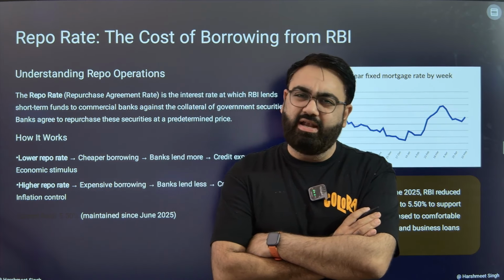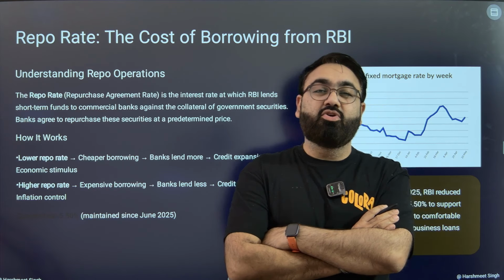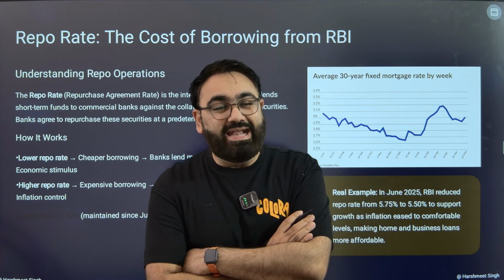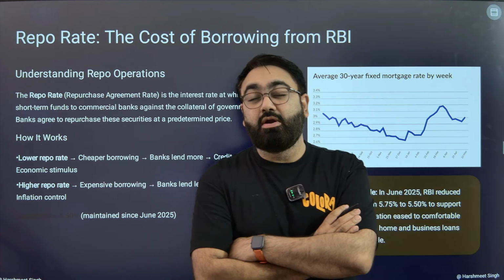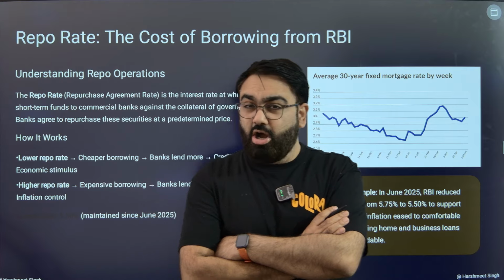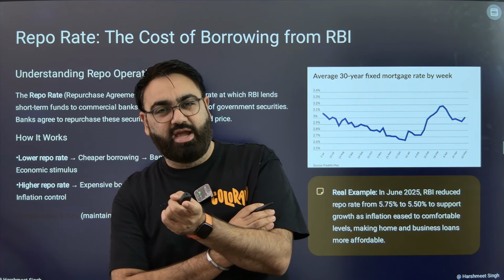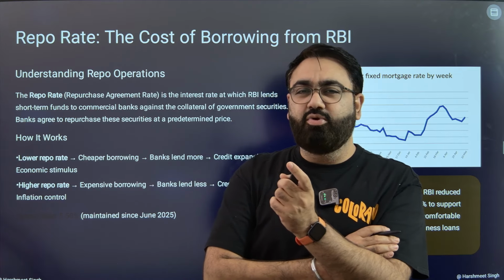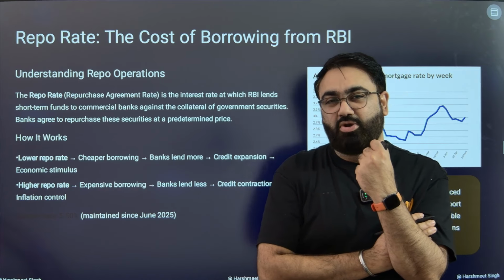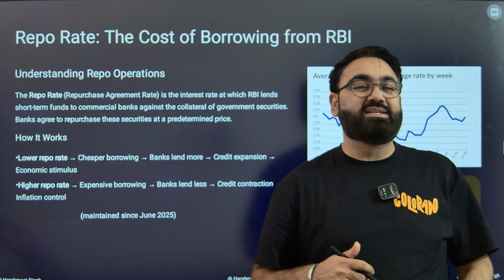RBI will say, of course, I'll lend you the money. But in return, I want certain security. What if you run away? What if you don't give the money back? So I want certain security in return, a guarantee kind of a thing, collateral. So what do the banks give? Banks give government securities. So government securities are transferred from the bank to the RBI, and RBI in return will give cash. The bank then after a few days will give the money back to the Reserve Bank and take back the government security. So the bank is in a way repurchasing its government security.